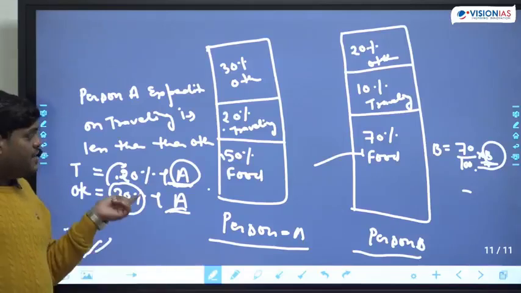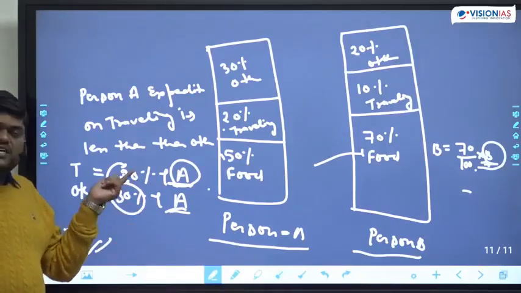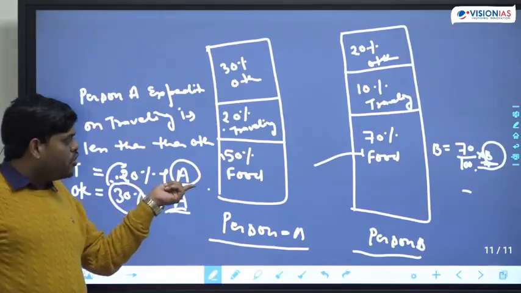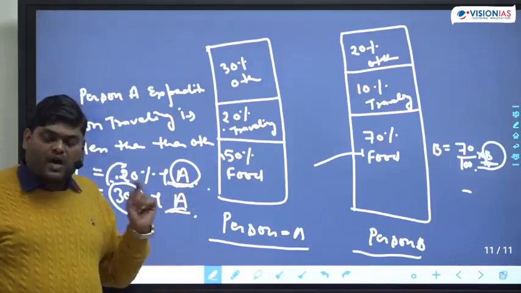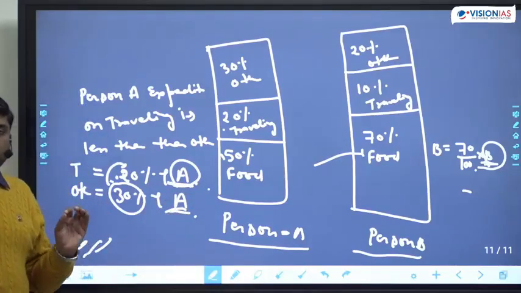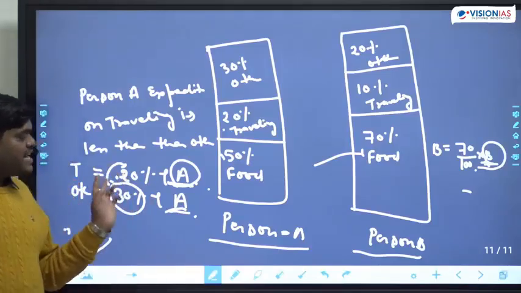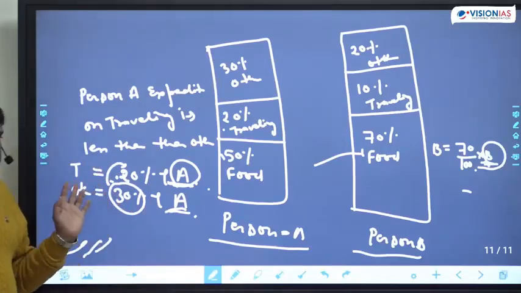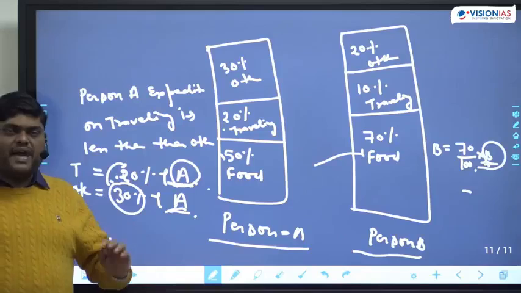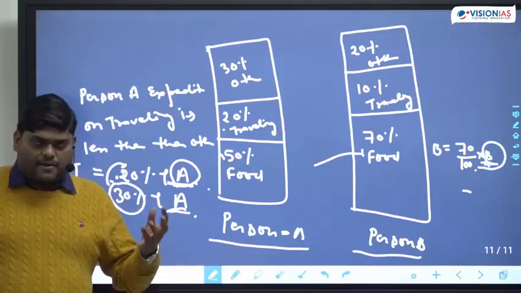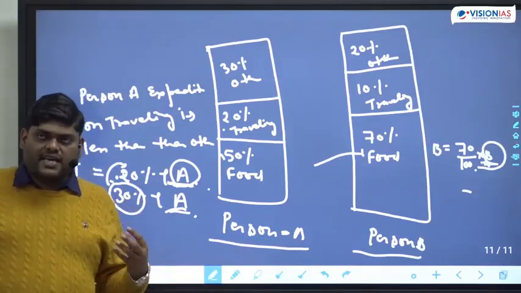So here we can compare the percentage. Why? Because both the base values are equal. Is this making sense or not? And this is how UPSC makes things difficult.